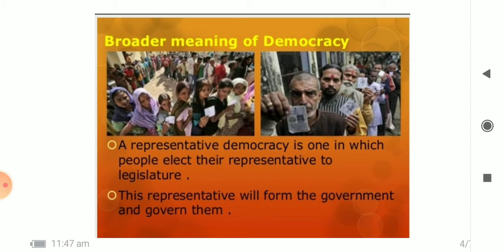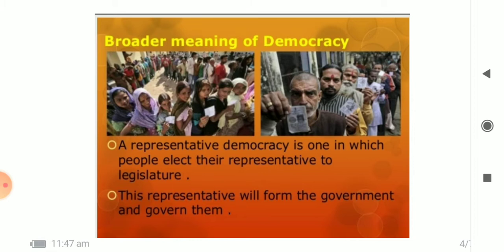And let us move on to the next slide. Broader meaning of democracy. A representative democracy is one in which people elect their representatives to the legislature. So the most common form that democracy takes in our times is that of representative democracy. We have already discussed this in the previous classes also.